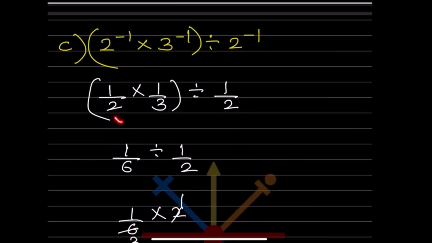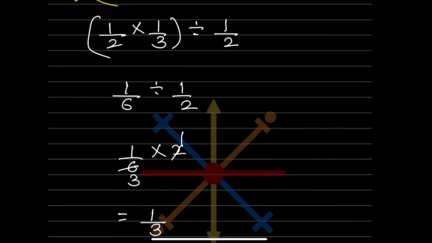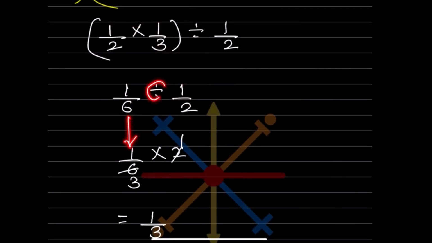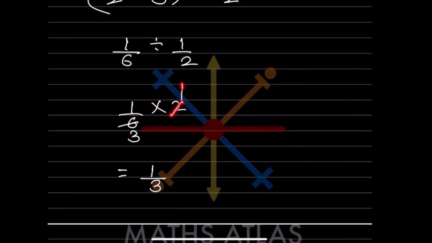So now what will you do here? You are going to multiply this one, so 1 divided by 6. Now this is the division sign for this one. Let us keep it as it is first. Now we will change this division to multiplication. Since we have changed this to multiplication, this will get flipped over, that is going to be 2. So 2 ones are 2, 3s are 3. So the answer is 1 by 3.